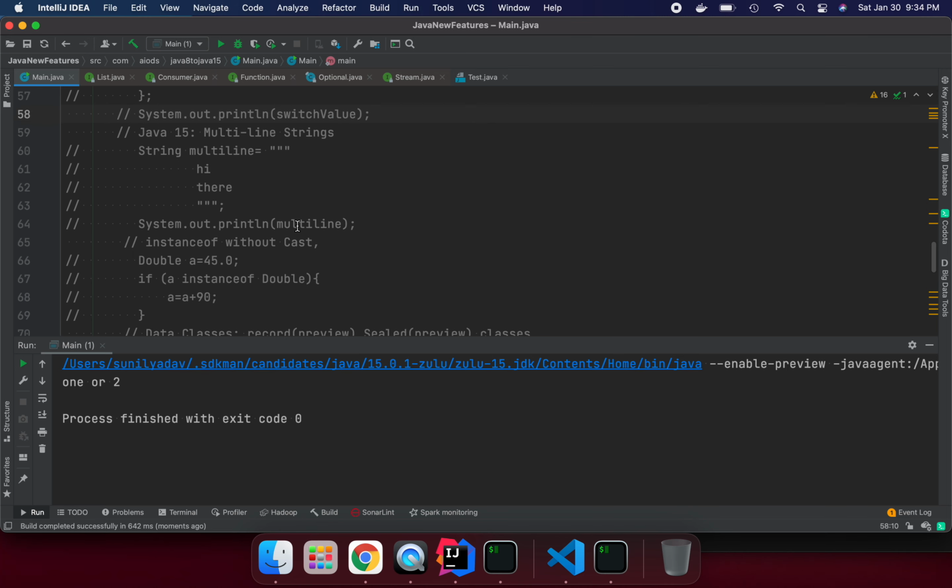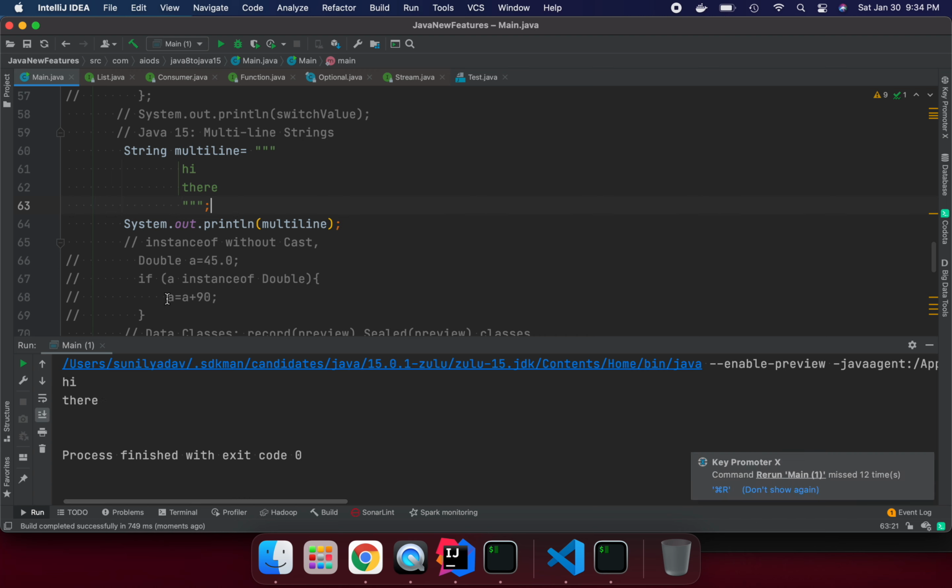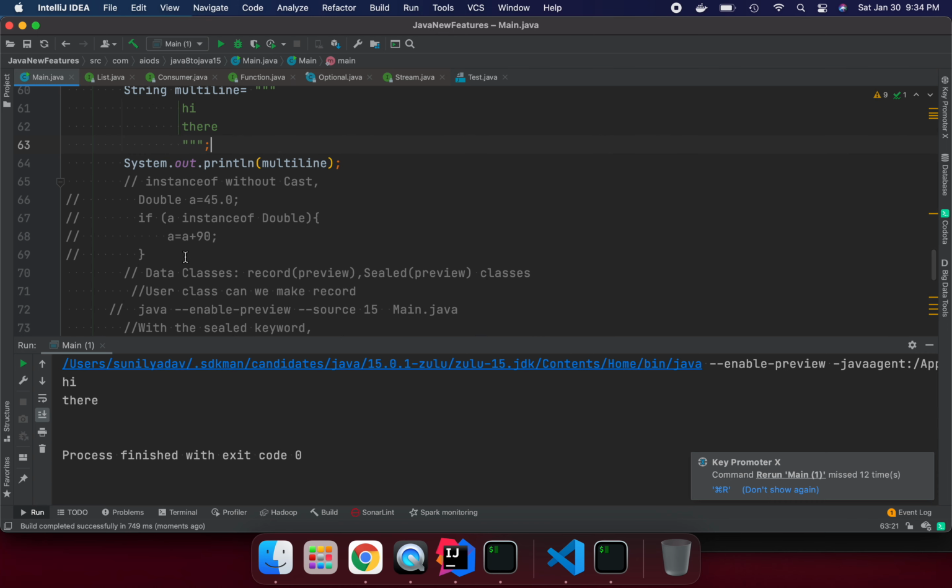So how I'm doing here is one is multi-line string. That's a really nice feature we have in Java 15, right? We don't want to concatenate the strings and do things like that. We can put multiple lines using three quotes and do things very easily. So let me run it. We can say hi there. Then it's a nice thing we have. I think this came with Java 14, but they finalized it in Java 15.